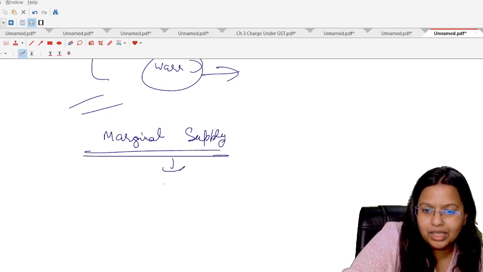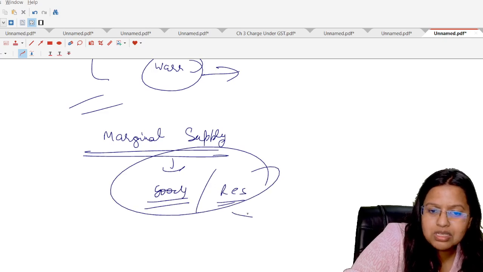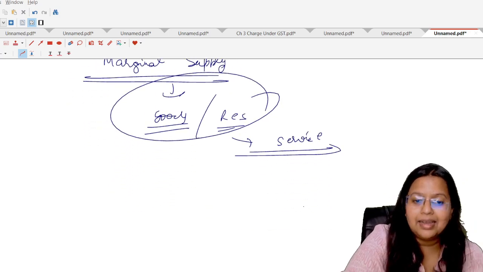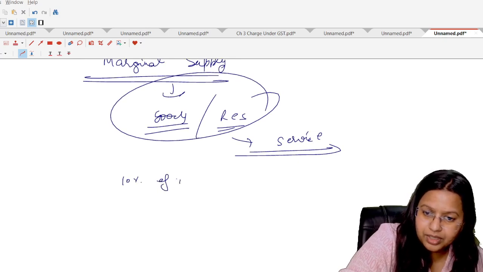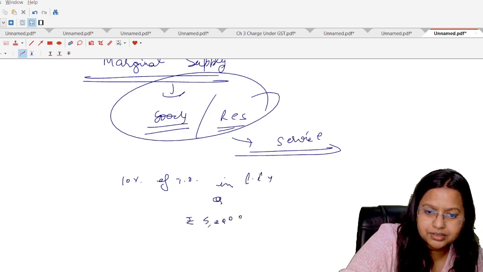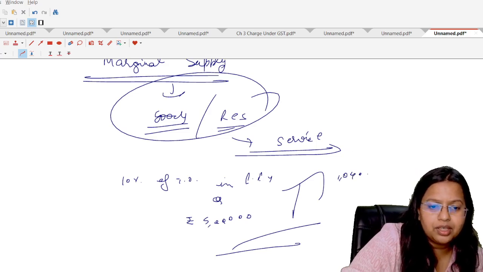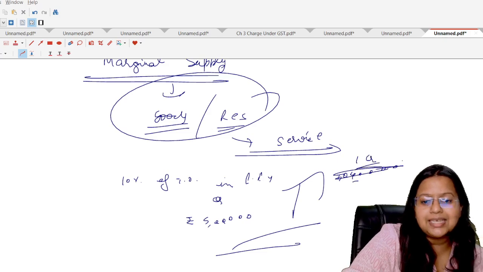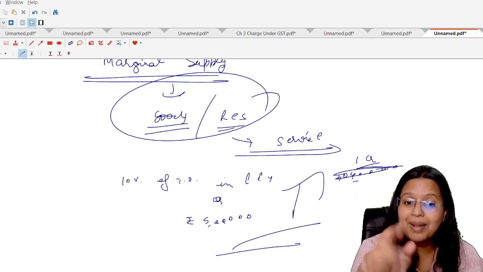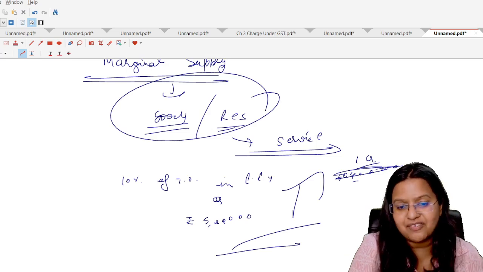Marginal supply says that, okay, with the supply of goods, or with the supply of restaurant services, you can also supply other services, but only up to a minimal limit. That threshold limit is 10% of turnover in the preceding financial year or rupees 5 lakh, whichever is higher. Suppose the person has a turnover of rupees 1 crore in the preceding financial year. Then in the current financial year, with the supply of goods or restaurant services, you can supply other services also, but a maximum of 10% of 1 crore or rupees 5 lakh, whichever is higher.